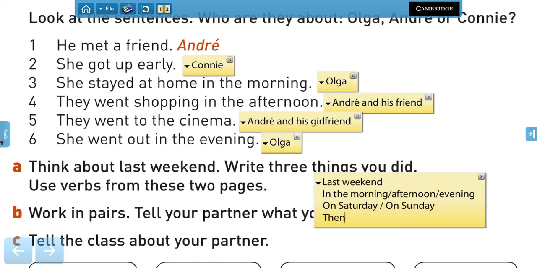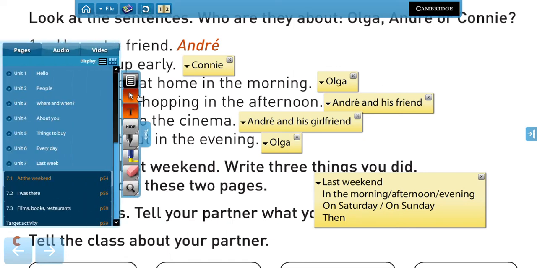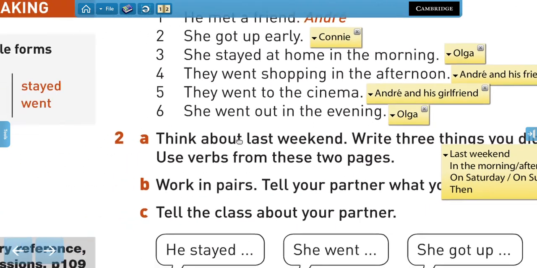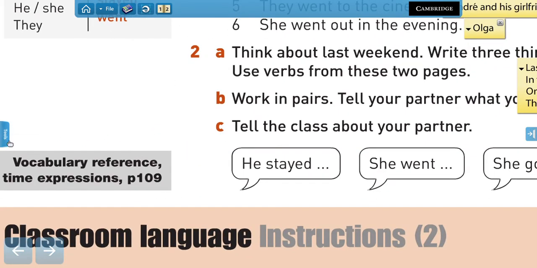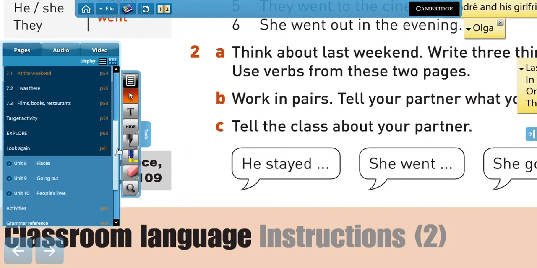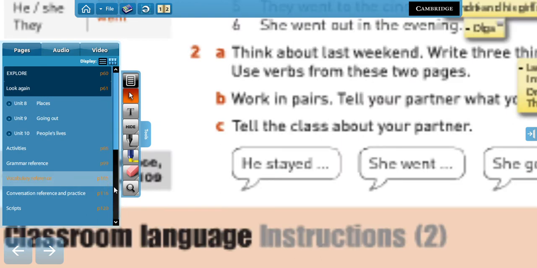Now, we're going to move on to page 109, the name is here, to see a bit about time expressions.